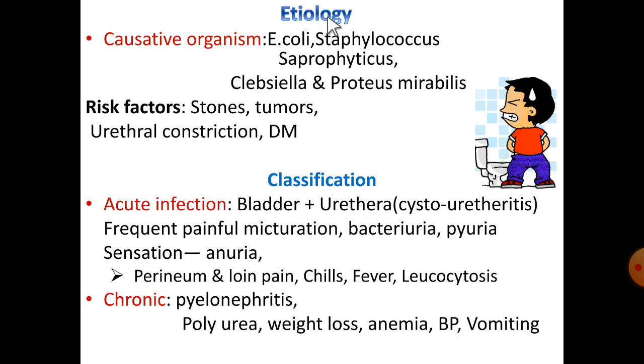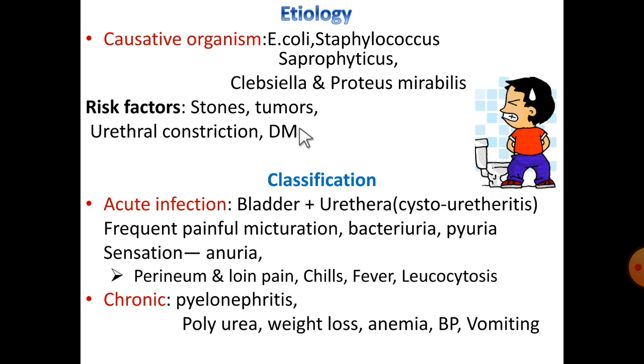Coming to the etiology, the major causative factors are E. coli, Staphylococcus saprophyticus, Klebsiella, Proteus mirabilis. And another thing is holding of urine for a longer period and dirty bathrooms are the reasons for this disease. And risk factors. So with these conditions, these persons easily get infections. Those who are having renal stones and kidney tumors and urethral constriction, diabetes mellitus,